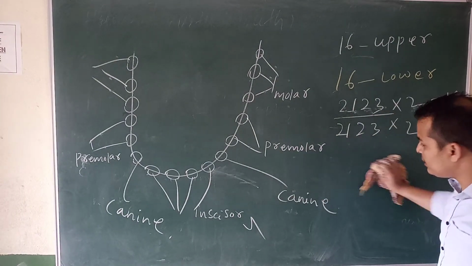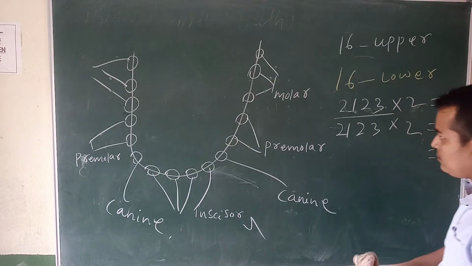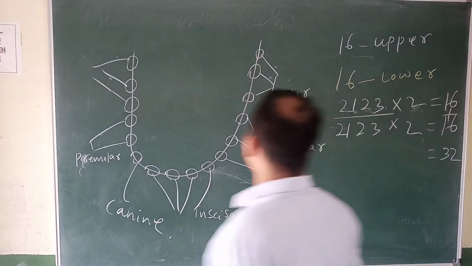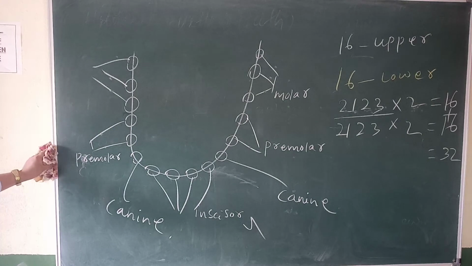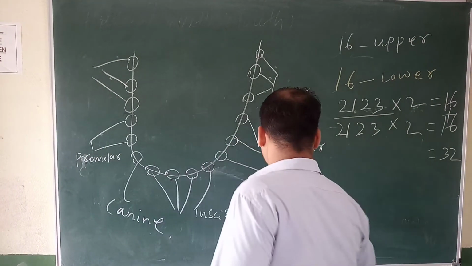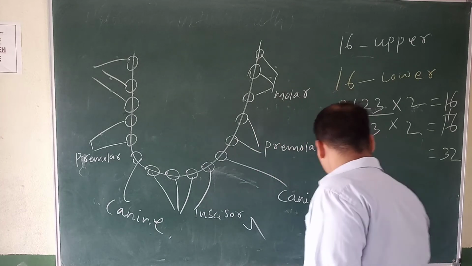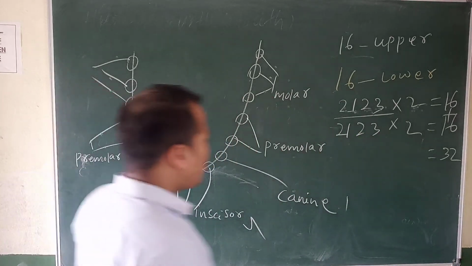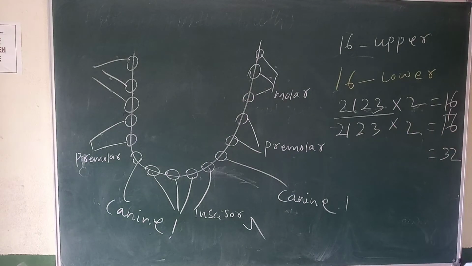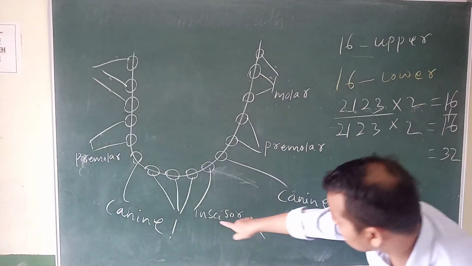So now I will discuss again. Here see. Incisor, how many?